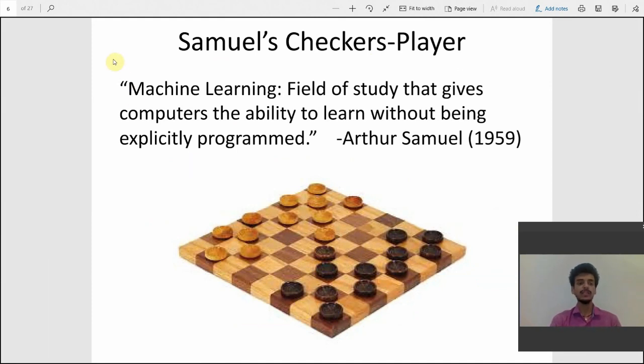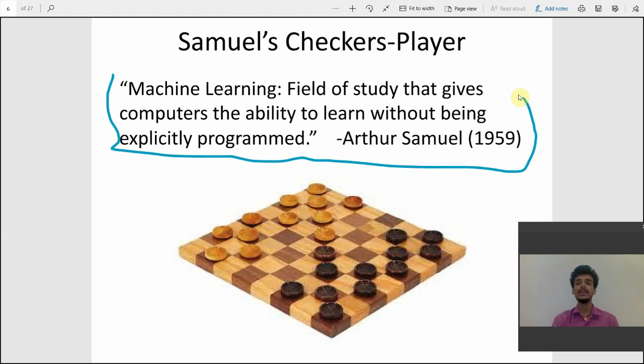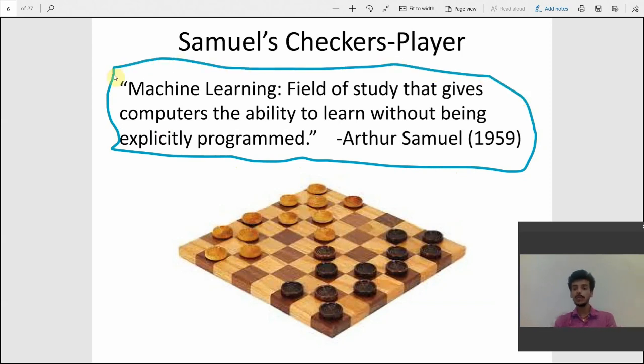So this one is Samuel's checkers player. It actually tells that machine learning is a field of study that gives computers the ability to learn without being explicitly programmed. So as I said, in machine learning we don't actually program computers to do certain work. It trains itself with the set of data given, because we give some data and output, and it trains itself according to that data, and accordingly, that program is programmed.